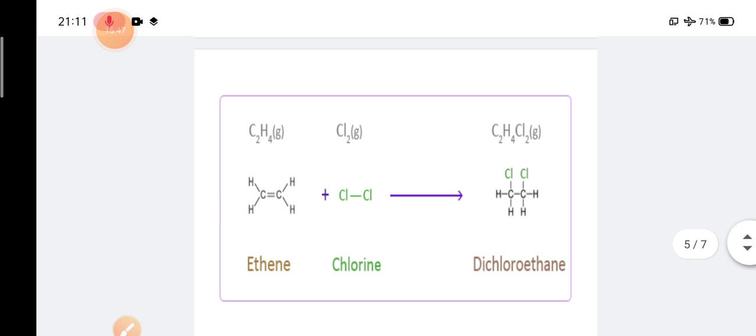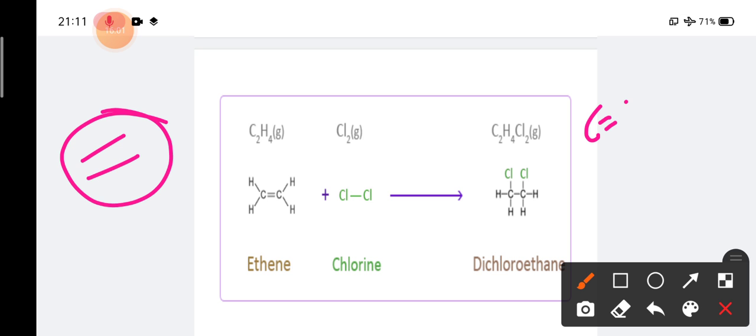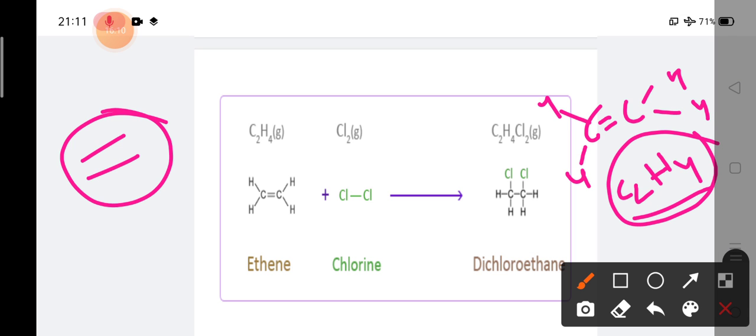And now we move to the next topic, that is the alkenes. Alkenes means wherever there is a double bond in a compound, if one or more double bonds are there, then it is called an alkene. A simple example of an alkene is C2H4. It is called ethene, as the number of carbons is 2, so eth plus ene, that means ethene.